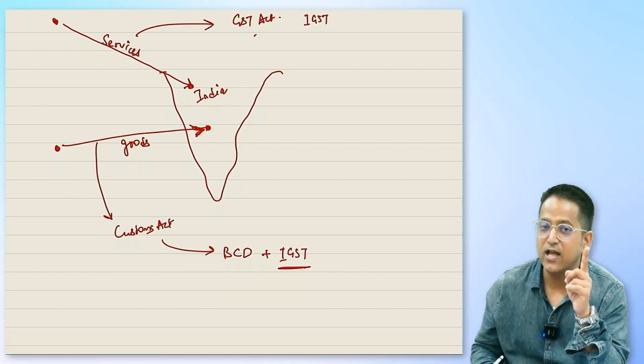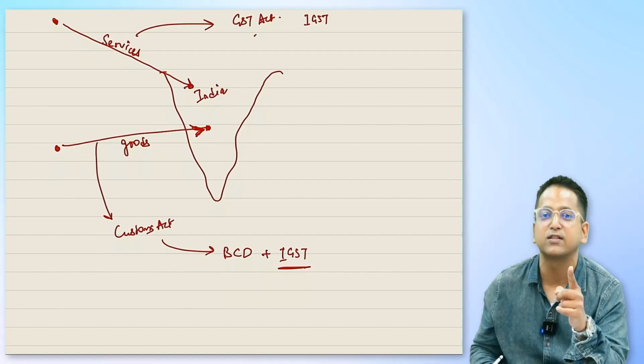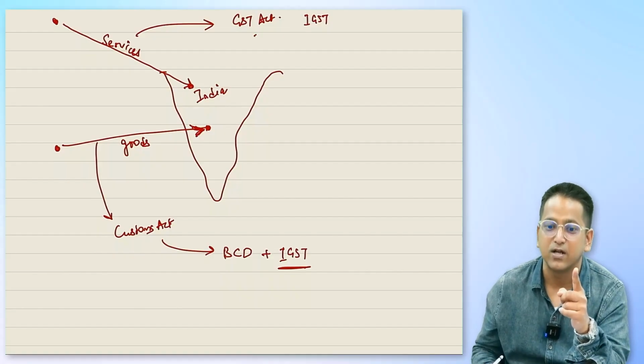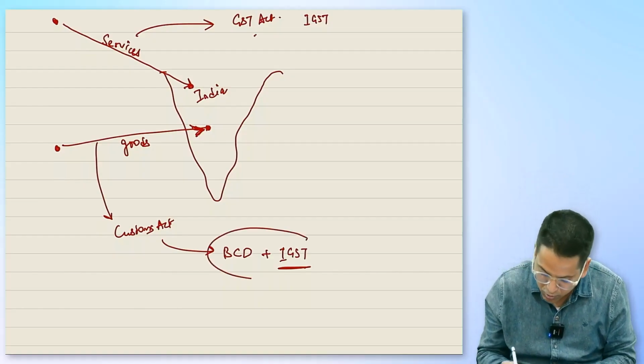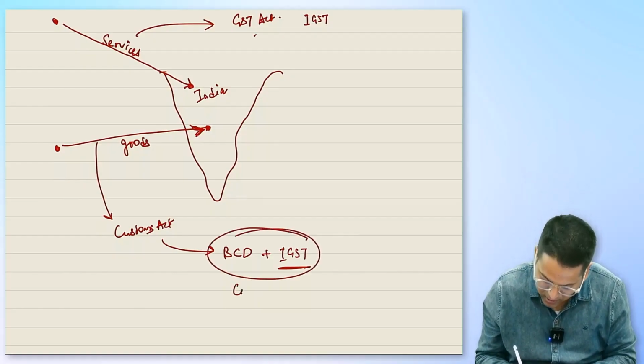What is applied on the import of goods? Customs duty applies, right? Customs Act is applied on it. And what does custom duty mean? BCD and IGST. Combining these two, we call it customs duty.